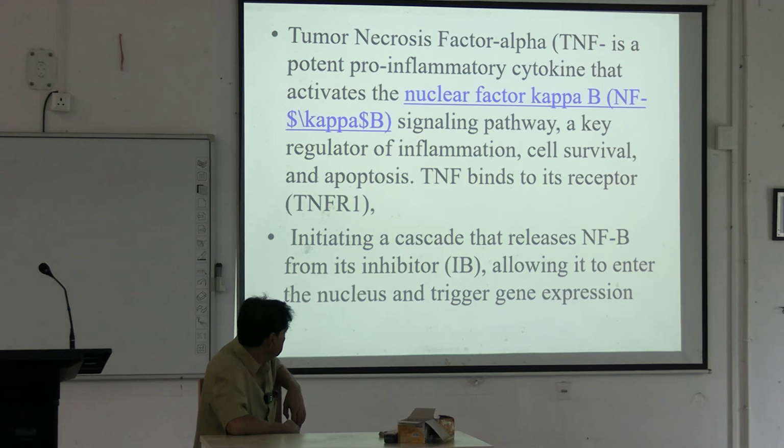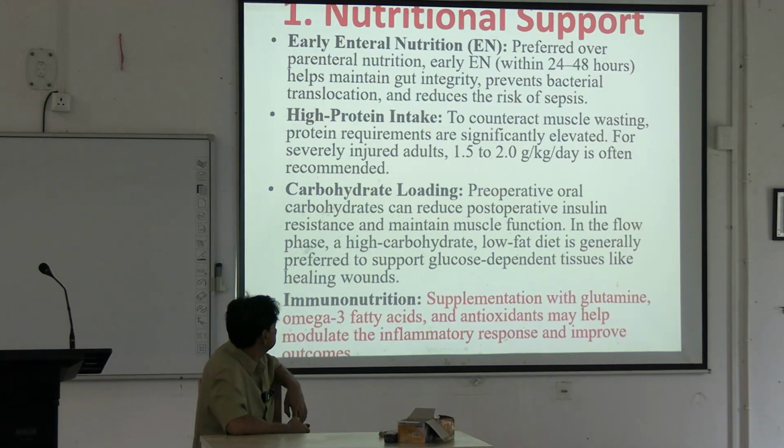There is an inhibitor of kappa B, and removing it allows NF-kappa B to enter the nucleus and trigger excessive inflammation. Support: early parenteral nutrition, high protein intake. In case of burn, the requirement increases, it may be 1.5 to 2 grams per kg per day, from the normal diet.